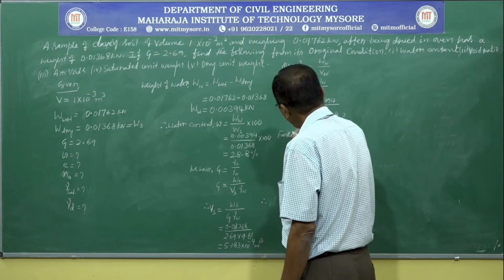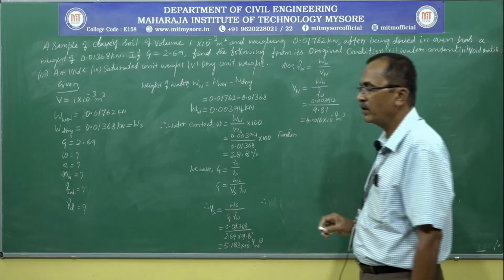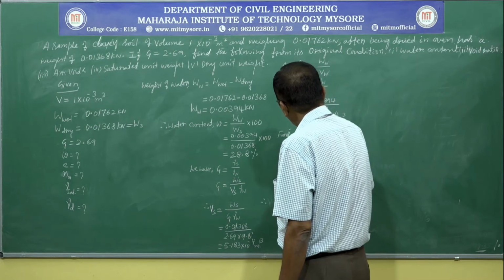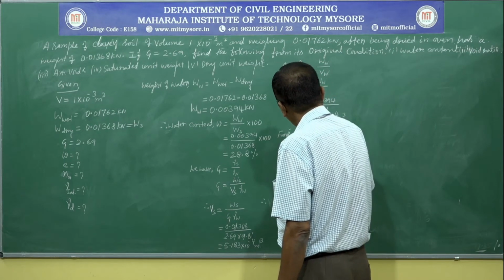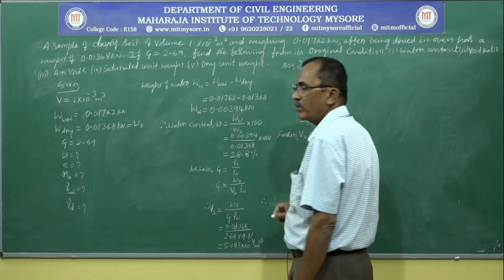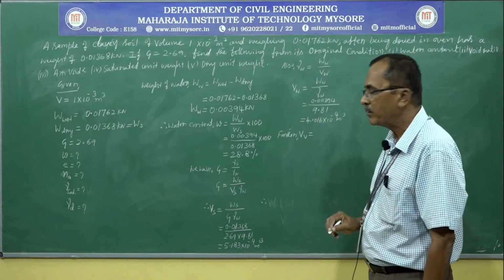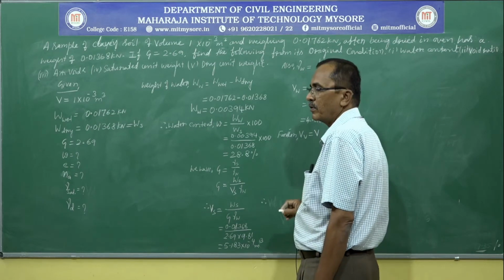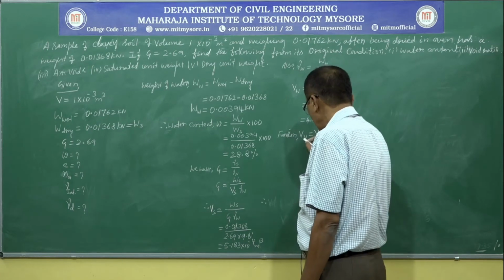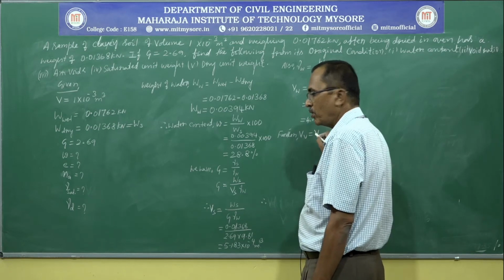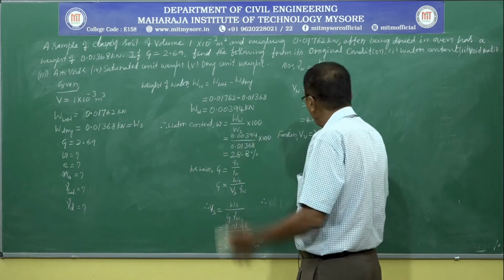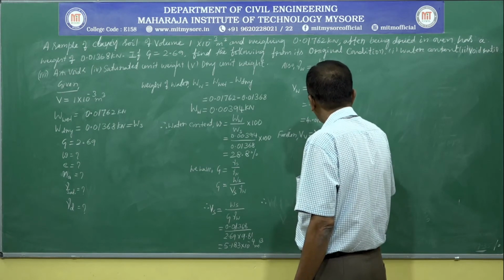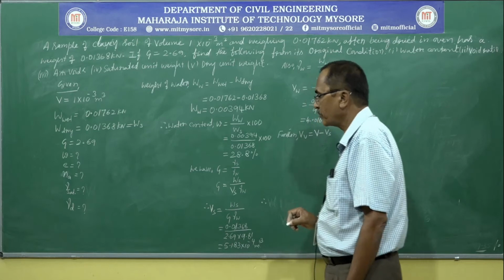Next, this much is not sufficient to calculate the void ratio and all. We have volume of voids. Volume of voids can be expressed in terms of total volume and volume of solids. So we know total volume is equal to volume of solids plus volume of voids. Therefore, volume of voids is equal to total volume minus volume of solids.